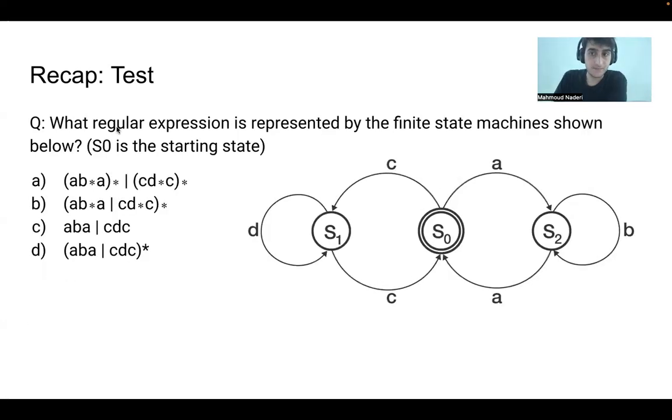The second one is this finite state machine. S0 is starting and finishing at the same time. From S0 we can go left or right. So let's start with left.